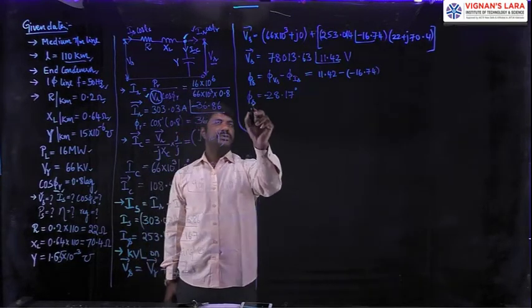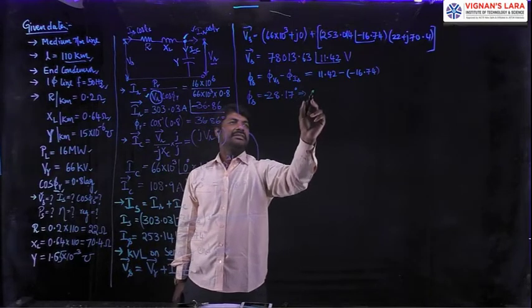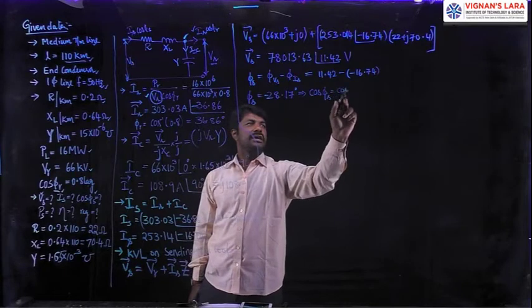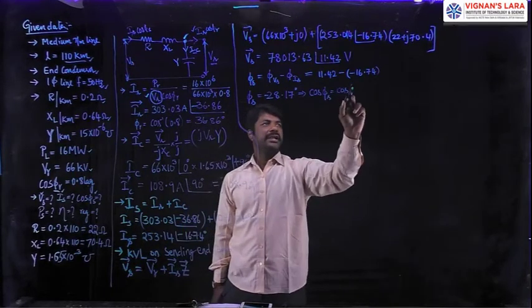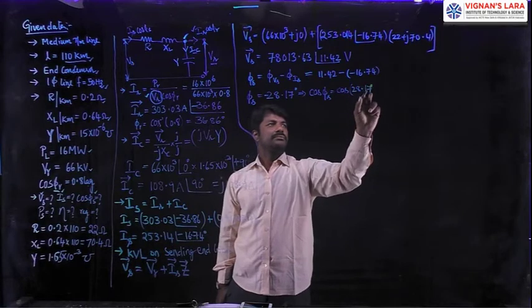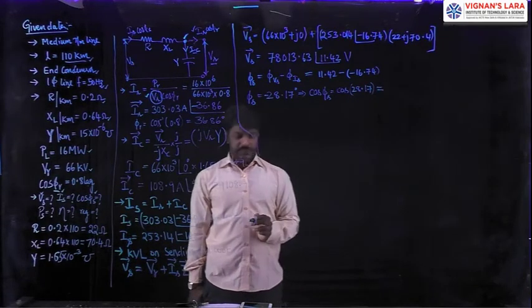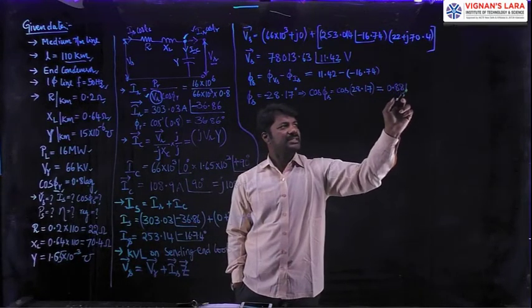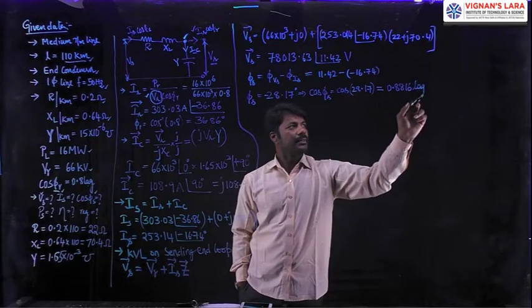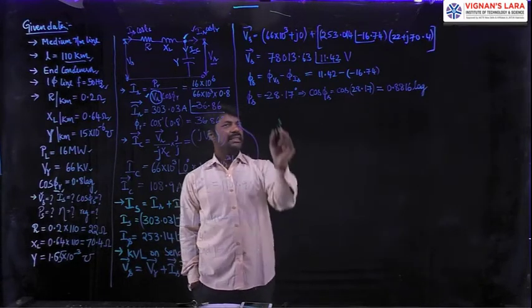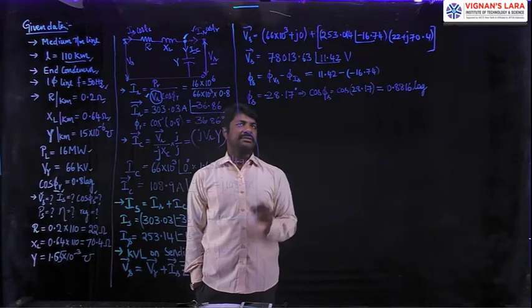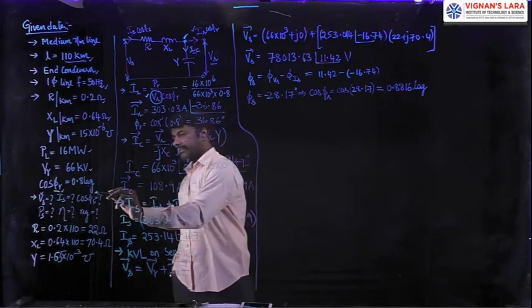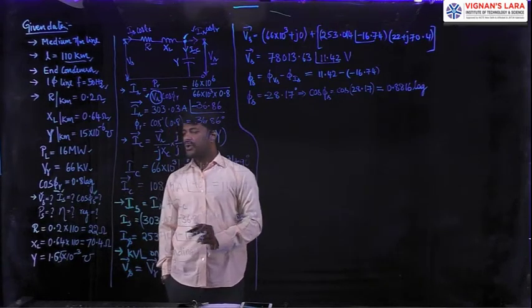Then applying cosine to this phi s, we get the sending end power factor cos phi s, which is cos 28.17, whose value is 0.8816 lagging. Why put lagging? Since the angle has a minus sign, minus indicates that it is lagging. Thereby the third part, cos phi s, is also completed.